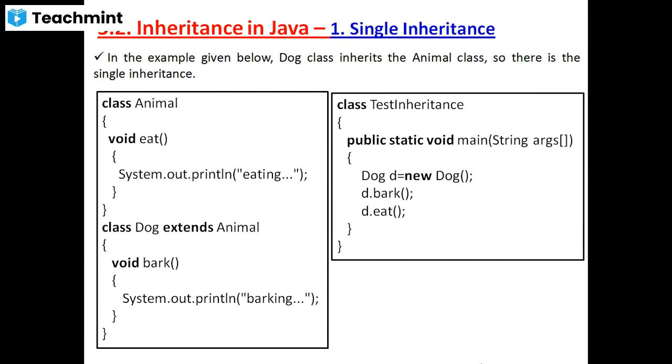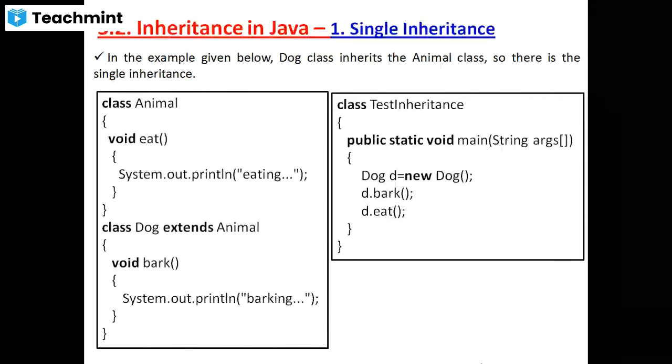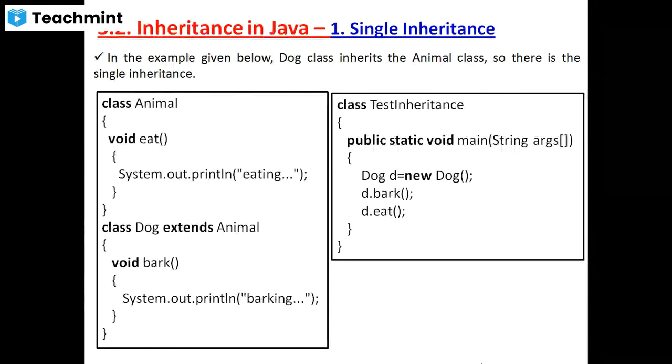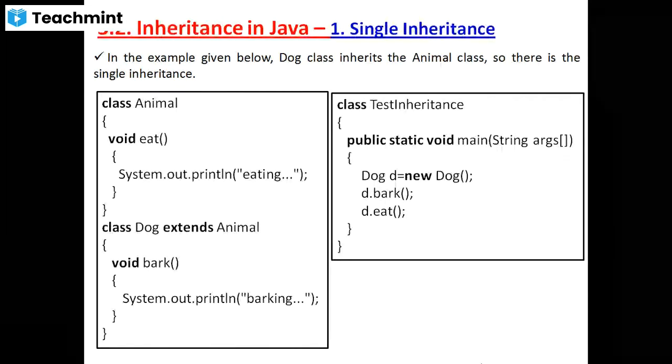That's why you have to take void main. You write public static void main compulsorily inside a class, either inside the subclass or by creating another class. Understood?